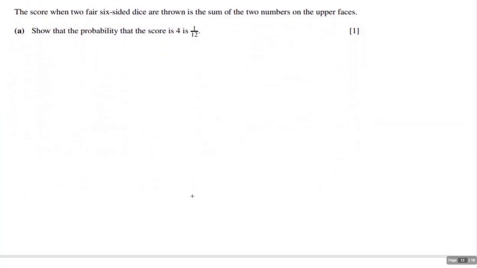All right, so here, this one. The score when two fair six-sided dice are thrown is the sum of the two numbers on the upper faces. Show that the probability that the score is 4 is 1/12. Now, we talked about this. You could go ahead and build a possibilities table doing 1, 2, 3, 4, 5, 6 and 1, 2, 3, 4, 5, 6.